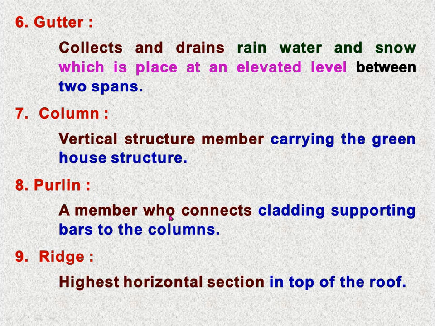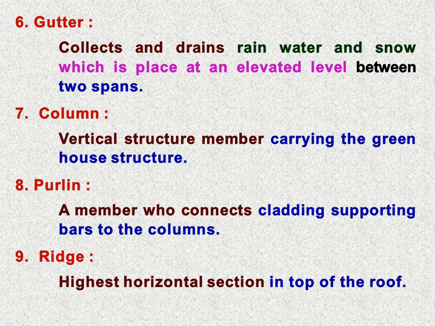Then purlin, a member which connects cladding supporting bars to the columns. It means we are covering our greenhouse. Either it may be a rigid covering material, or a polyethylene flexible covering material. So that cladding material must have enough support, and for that there are supporting bars.